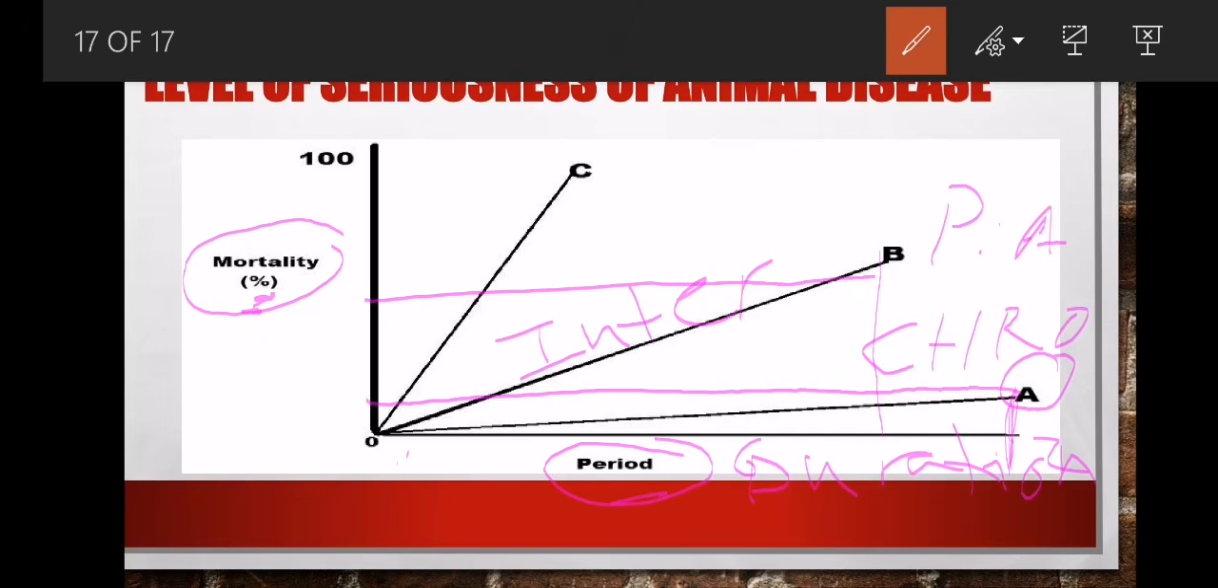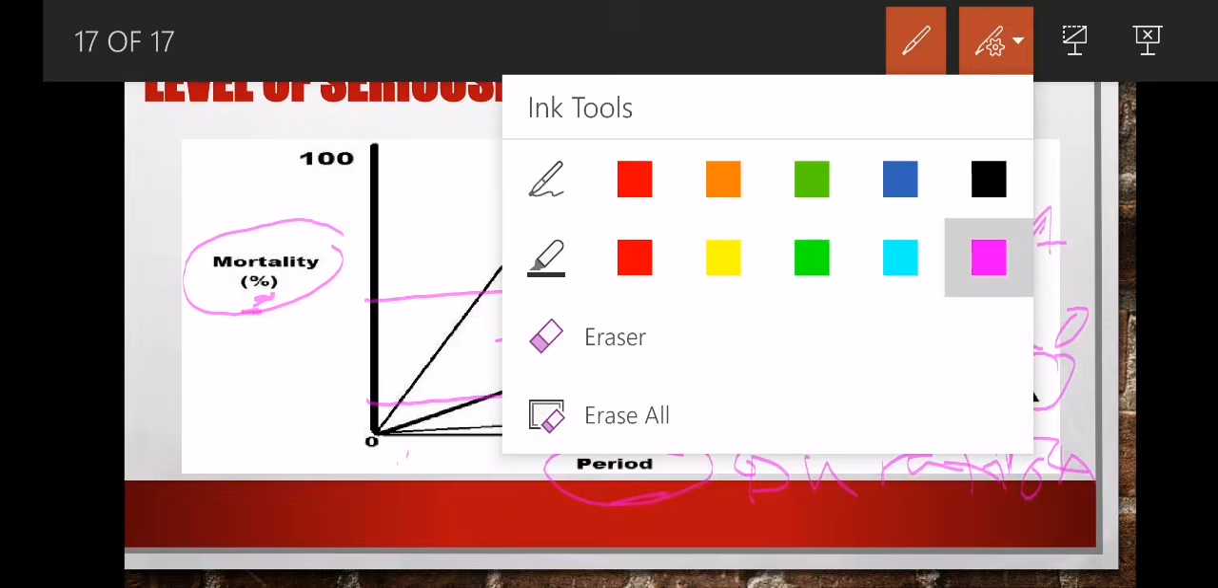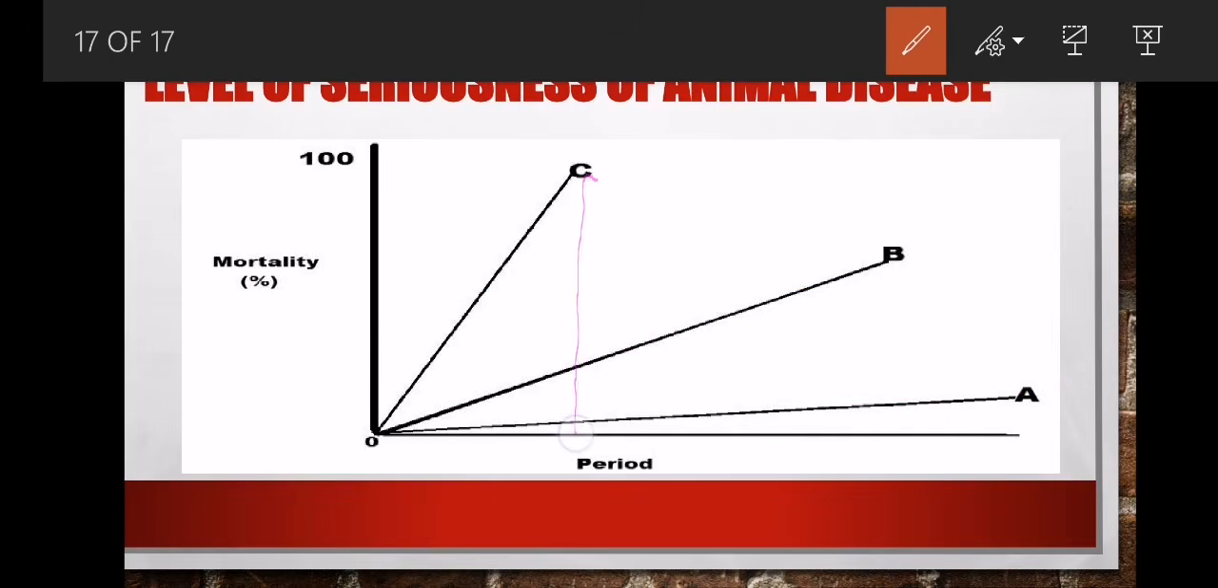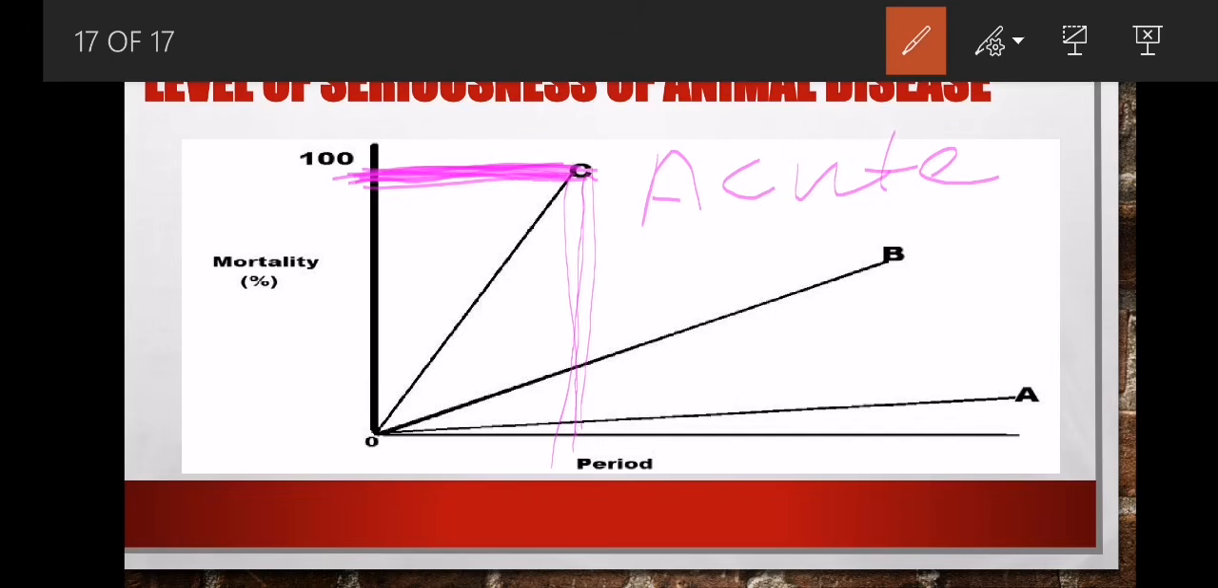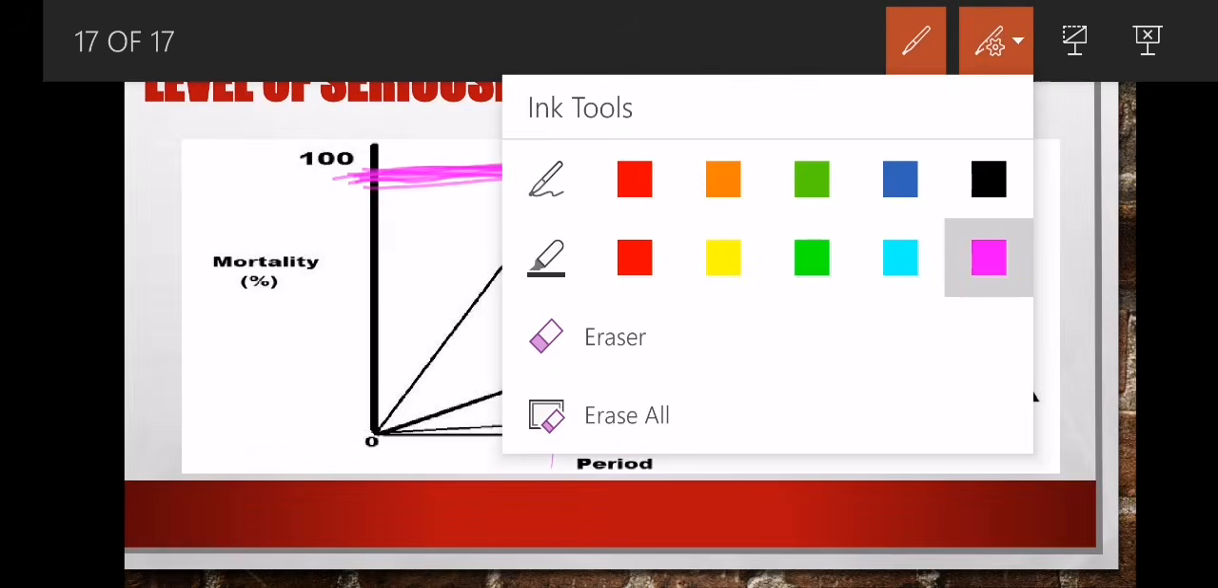If you look thoroughly at C, can I please erase this part? C, it takes a short period of time. Do you see that one? It takes a short period of time. And we say here, the level, the percentage of mortality. Yabona ukuthi siyafa isilwane la, i-high mortality la, siyafa isilwane ngokushesha, and sithatha ini isikhathi esifushane. So singathi le disease le in a short period of time, it's acute disease. So please make sure that you understand it in that way.